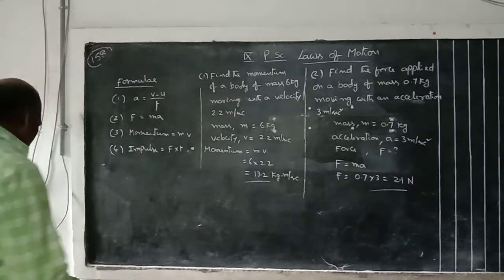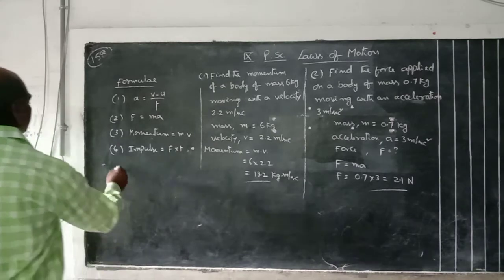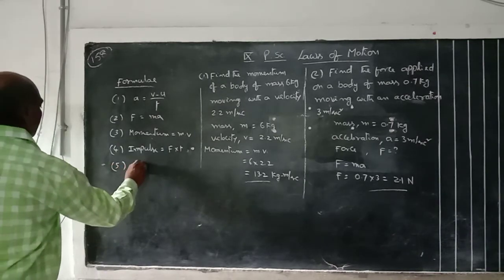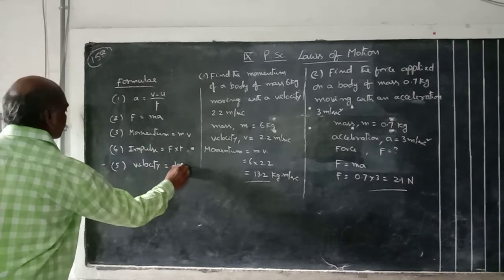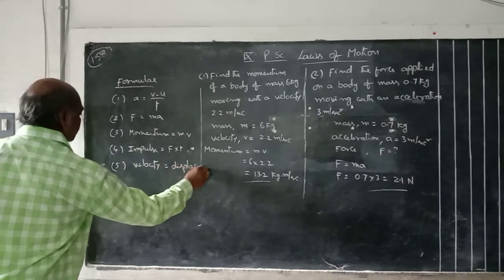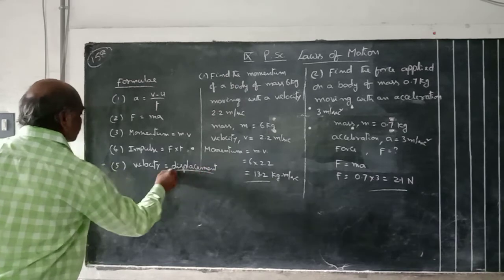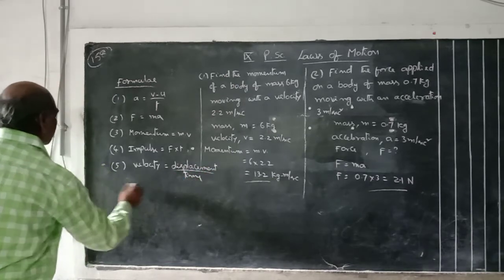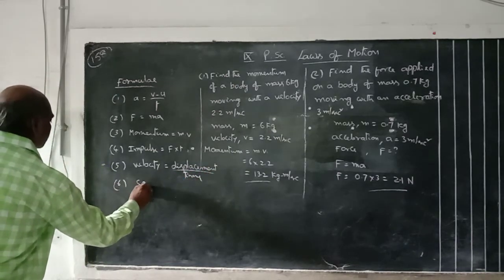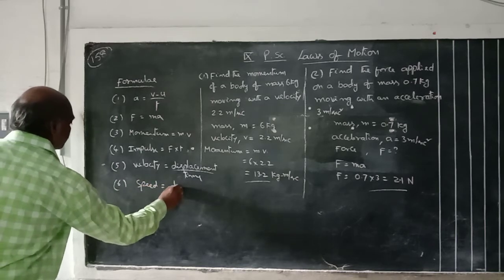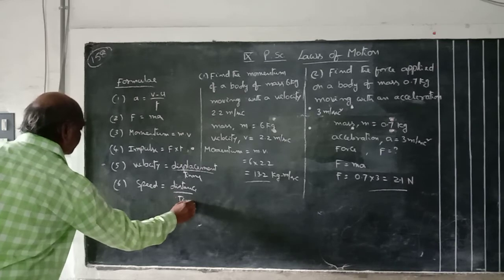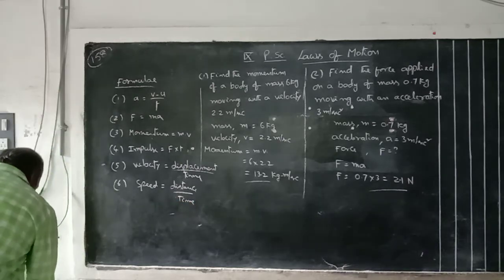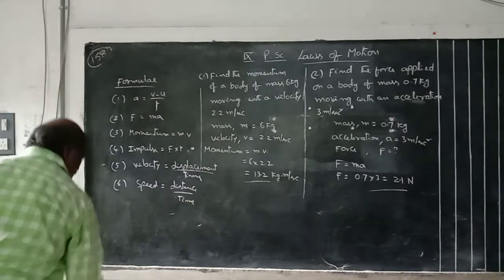Okay. And the fifth one you already know. Velocity is equal to displacement by time. Sixth one, speed is equal to distance by time. These are the lower class only, no problem.